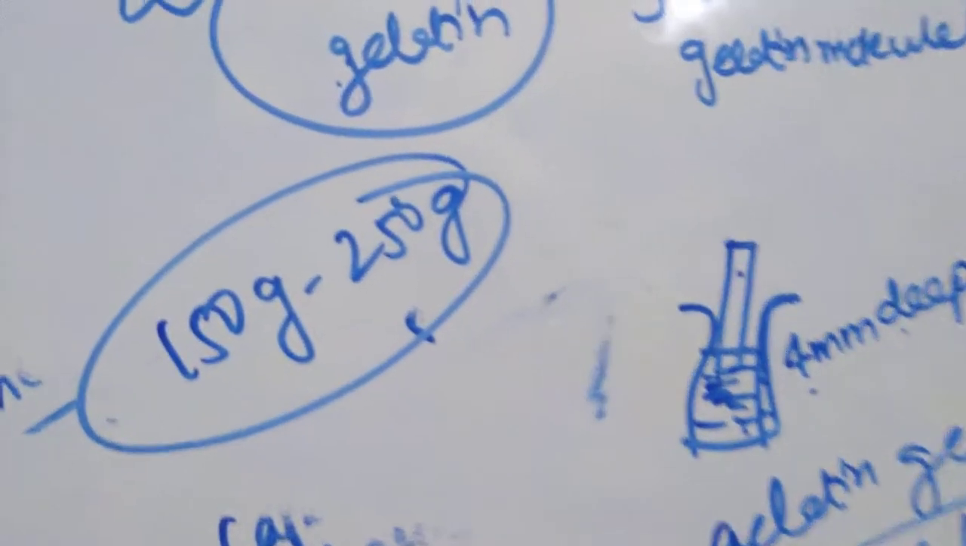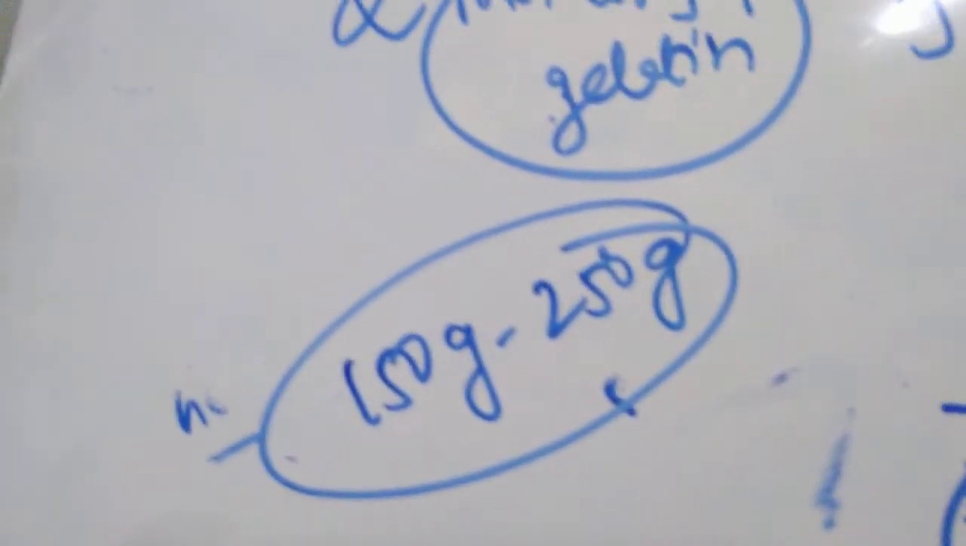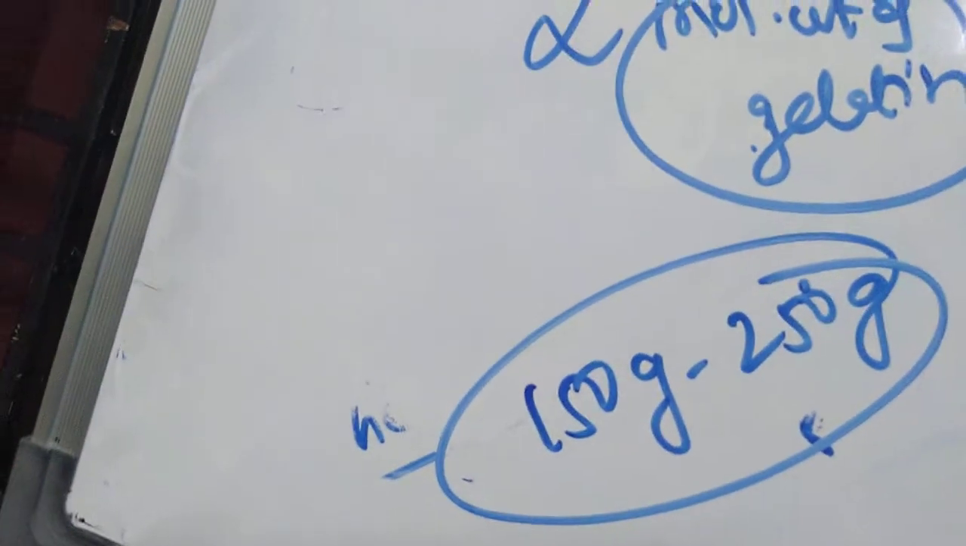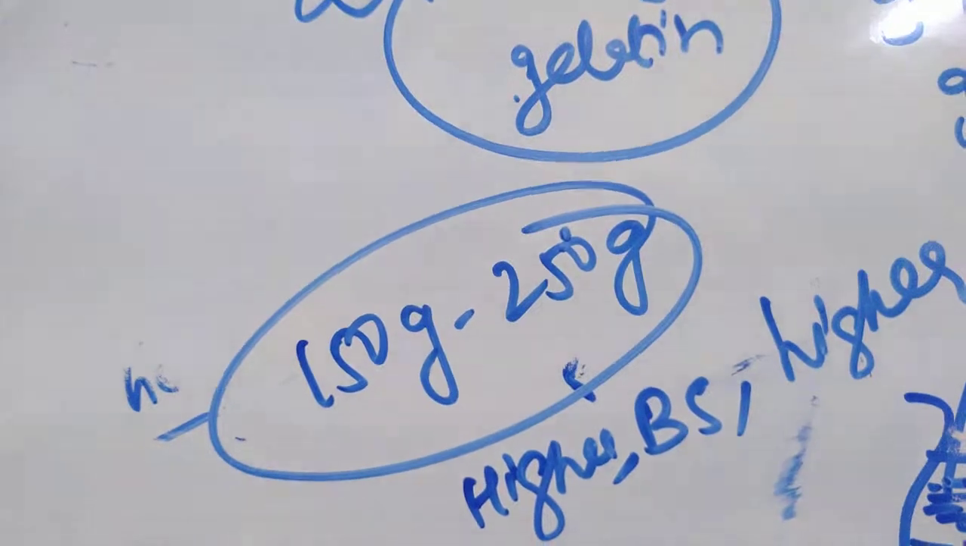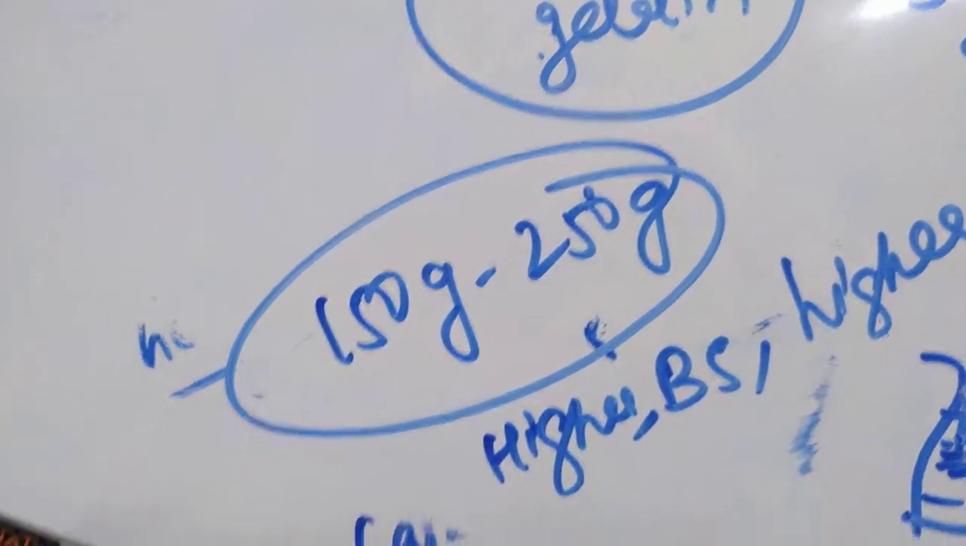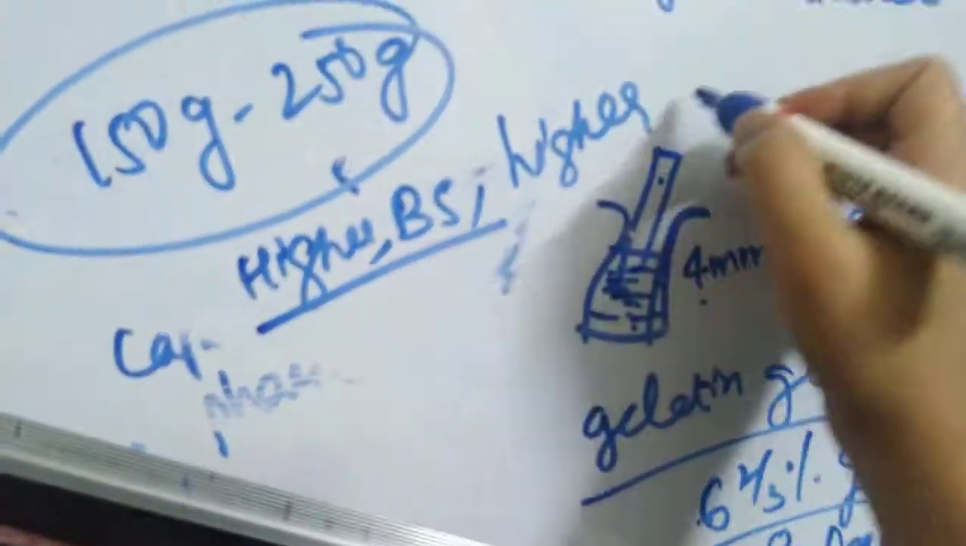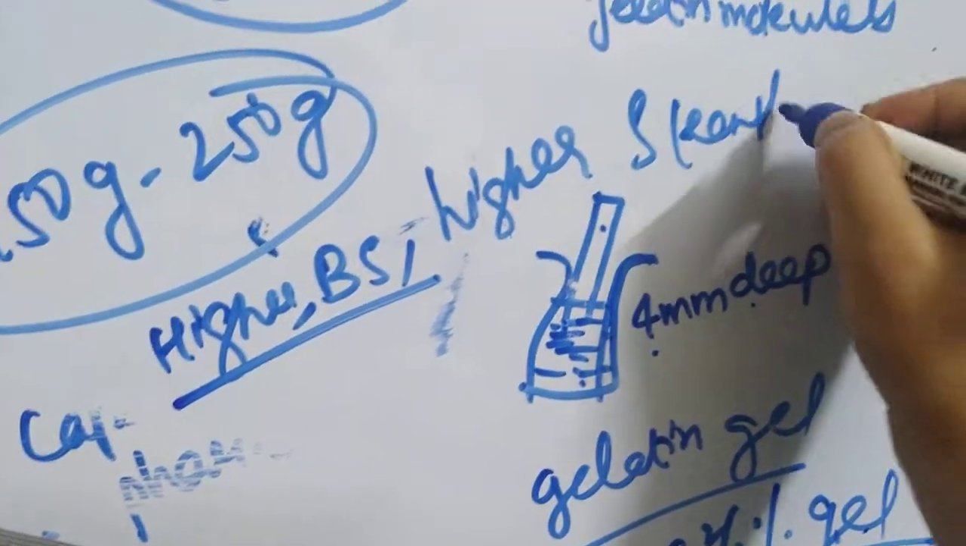The general bloom strength ranges from 150 grams to 250 grams, and the higher the bloom strength of the gelatin used, the more stable is your capsule shell. The higher the bloom strength, the higher the physical stability of the capsule shell. It depends on the bloom strength. Higher the bloom strength, higher is the strength.